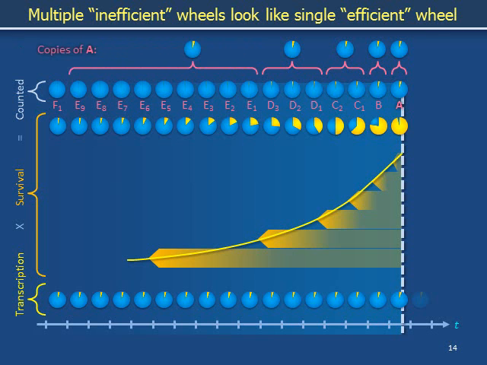We are approximating spinning a lot of wheels with yellow sectors of different sizes by spinning, instead, a smaller collection of copies of wheel A. To see that this is an approximation, look at wheels D1, D2, and D3. These 3 wheels together have about the same likelihood of generating a copy of messenger RNA that will be counted as does the single copy of wheel A above.